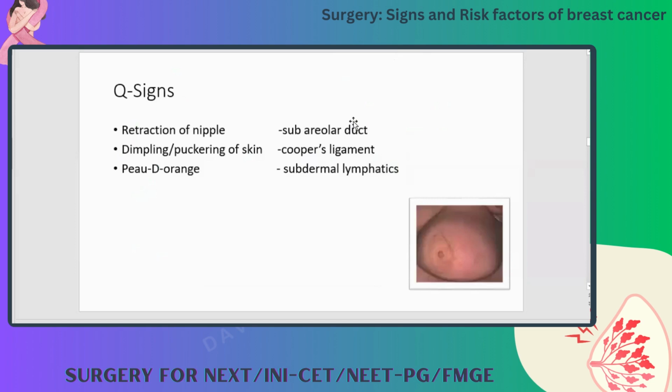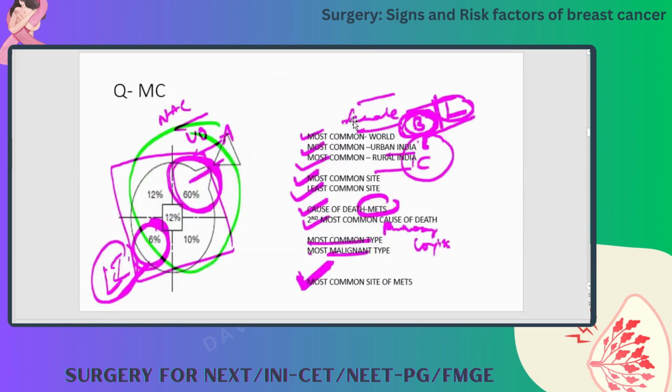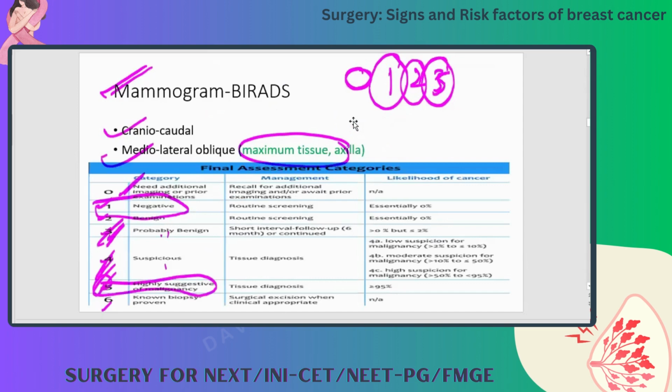There was a question I wanted to ask regarding the BI-RADS score. I remember a question in FMGE: depending upon the BI-RADS score, you recommend whether to do a mammography or FNAC. If it is suspicious or highly suggestive of malignancy, in categories 4 or 5, then you need a tissue diagnosis, an FNAC or core cut.